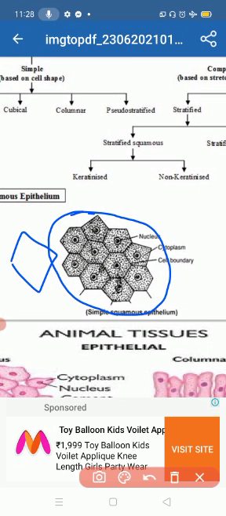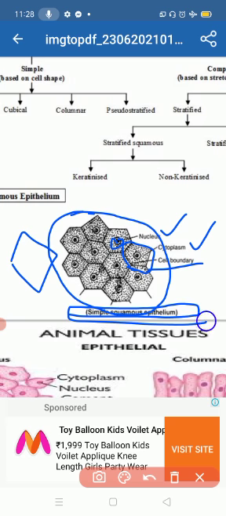Here the round part is the nucleus, the surrounding part is the cytoplasm, and the cytoplasm is held together by the cell boundary. That is the simple squamous epithelial tissue image.